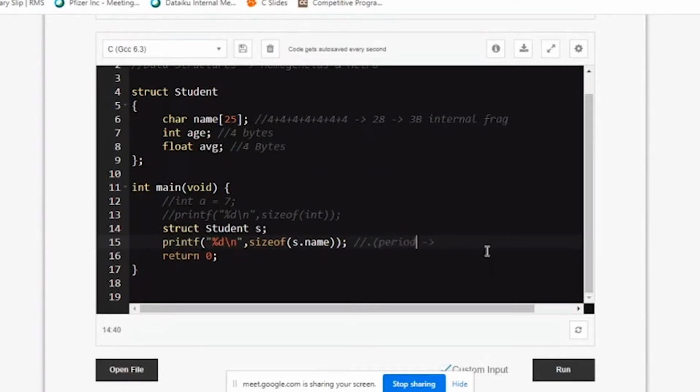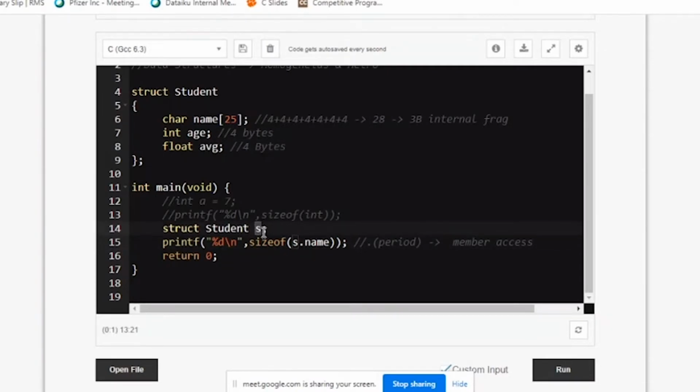The dot operator, which in English is called a period or full stop, means member access. The name itself says accessing a member. Now for this particular student, who are the members? Name, age, and average. And if I want name, I should write the variable of student.